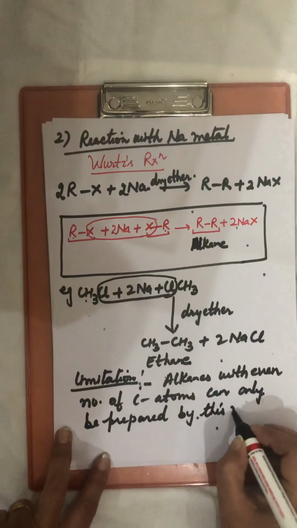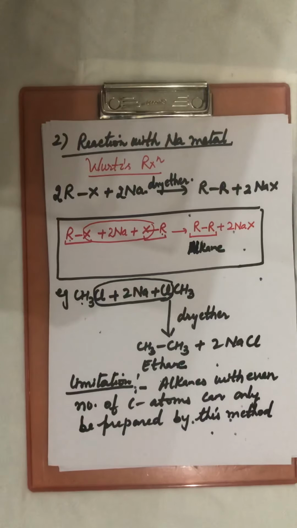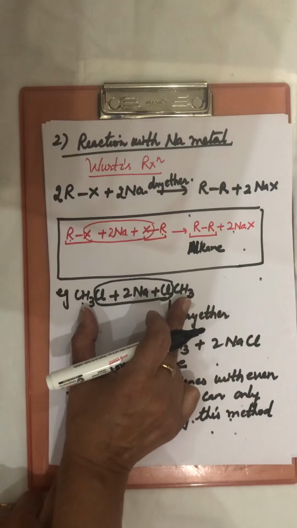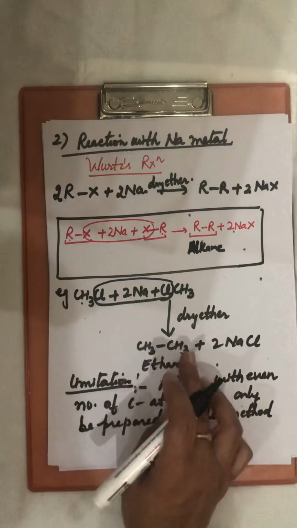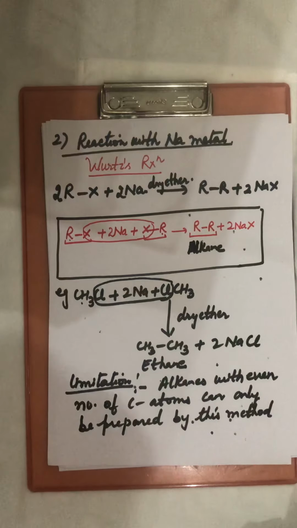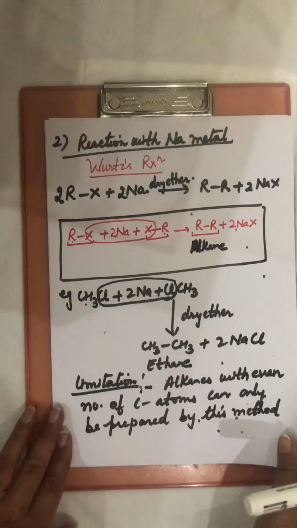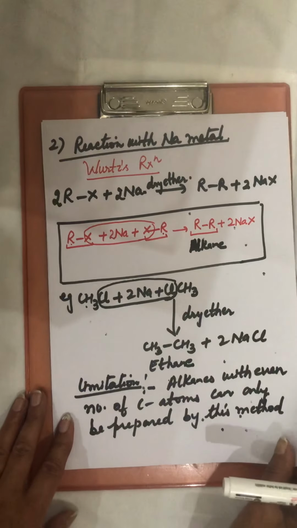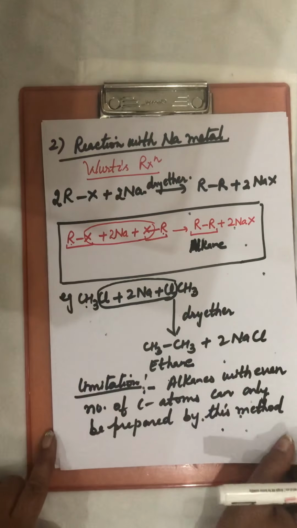Whenever the two alkyl groups combine, we get an even number of carbon atoms. So that means we are getting alkane here with an even number of carbon atoms. This is a limitation of Wood's reaction. So this is the reaction with the metals. With this, the chemical properties of haloalkanes are complete.